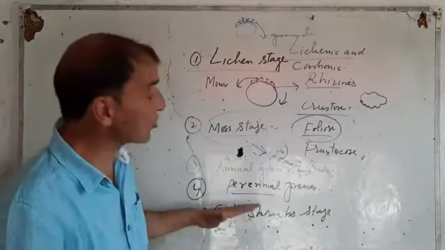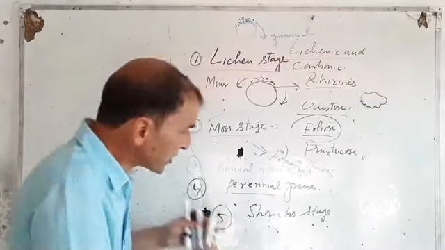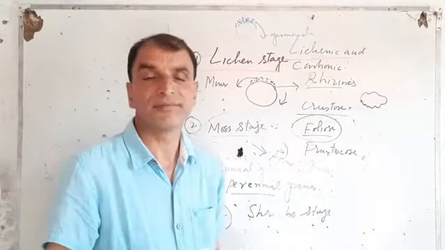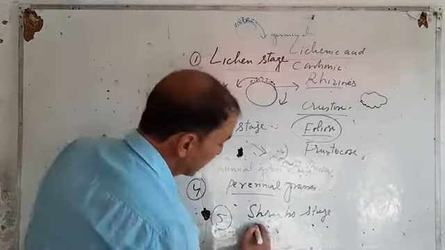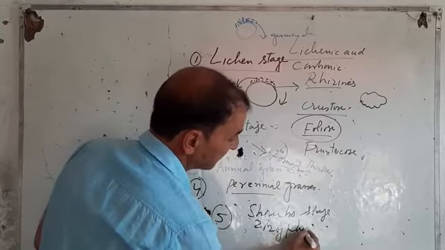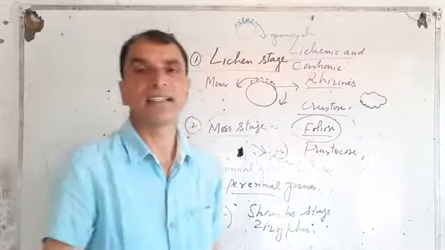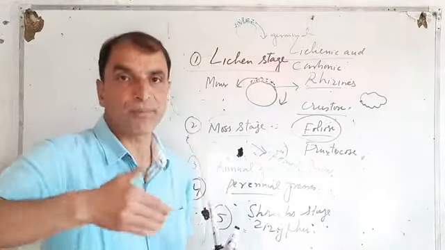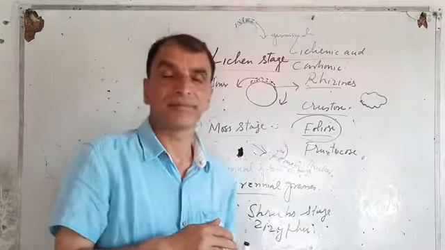Now shrubs start to grow, such as Ziziphus, Chinese apple. This shrub starts to grow.